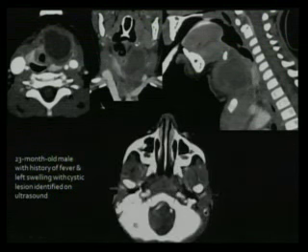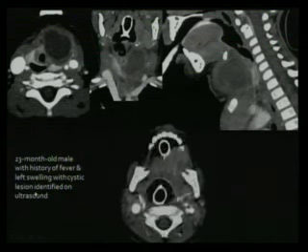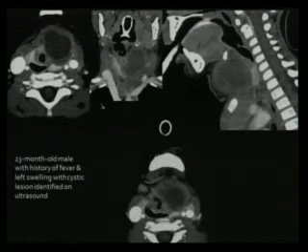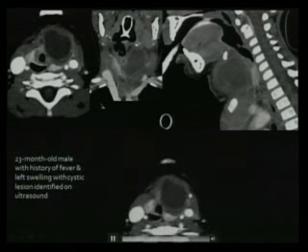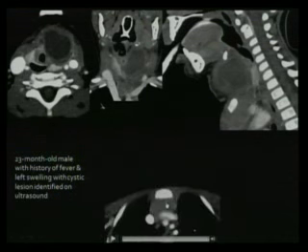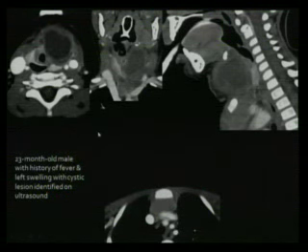By the way, that's the history: a 23-month-old with fever and left-sided swelling, with a cystic chain identified on ultrasound. You can see that collection. You can see the left lobe of the thyroid is separate and going all the way down. This was diagnosed as a thyroglossal duct cyst, which is infected. The important thing I want to stress here is that infrahyoid thyroglossal duct cysts can actually be off midline.